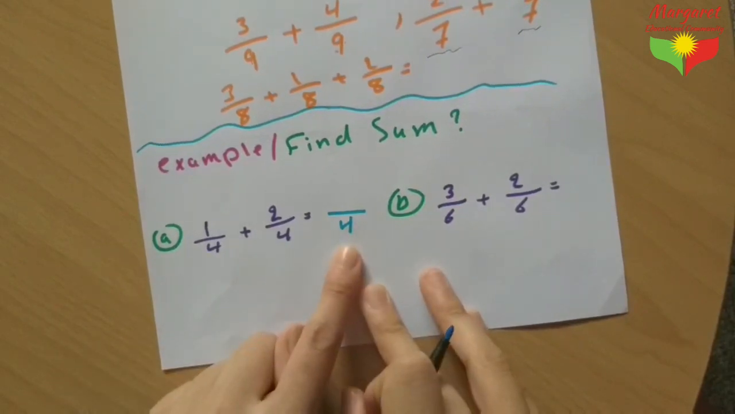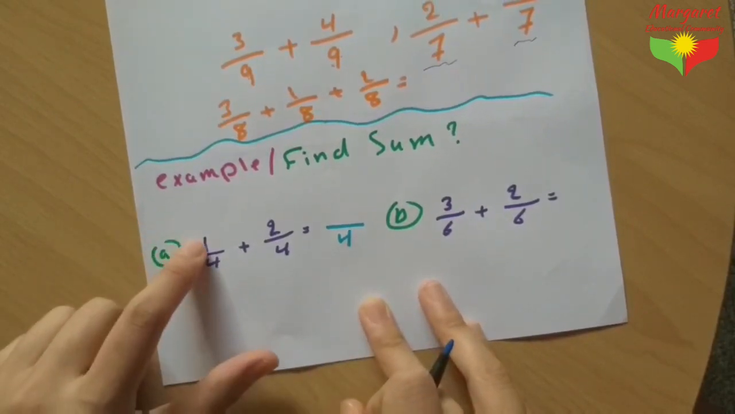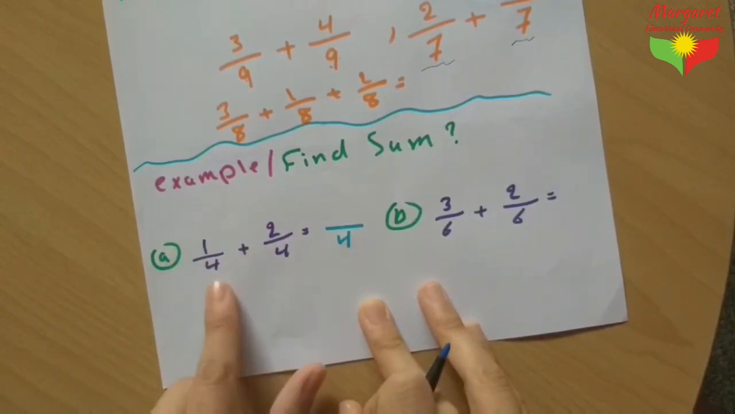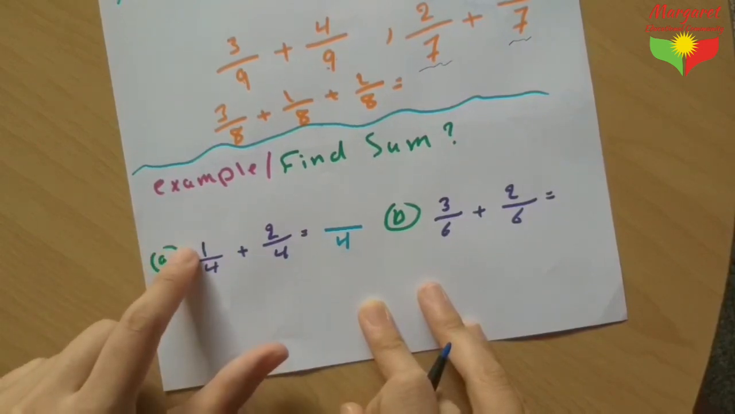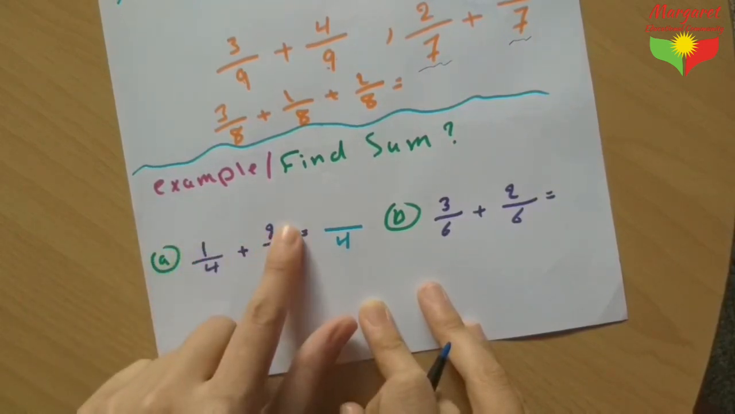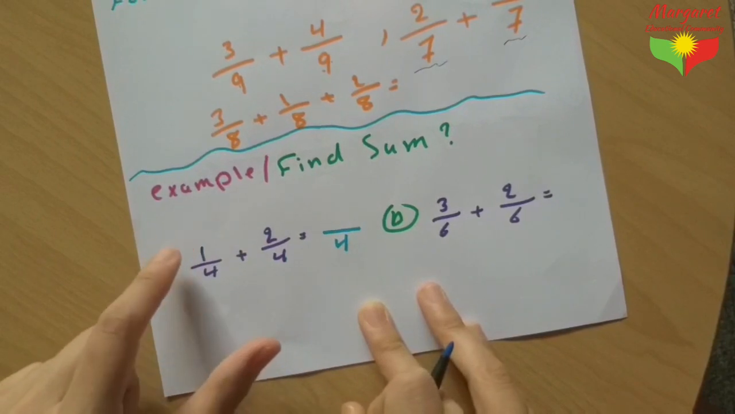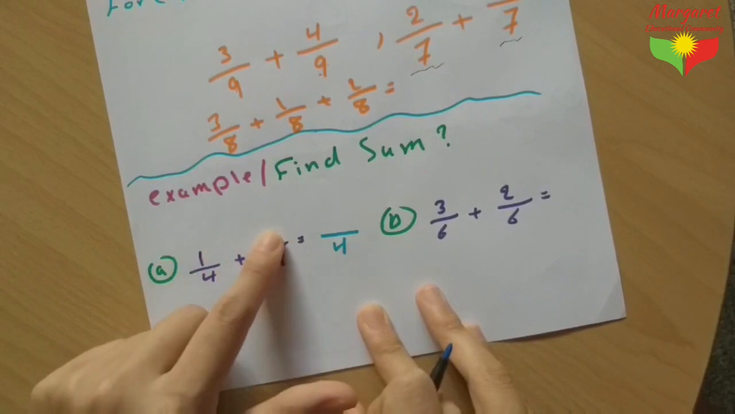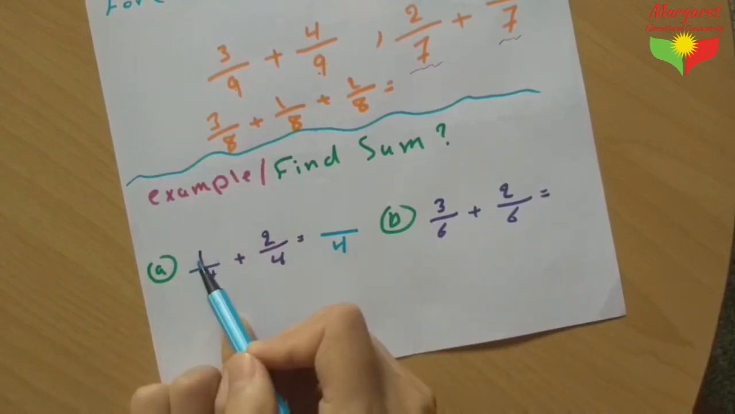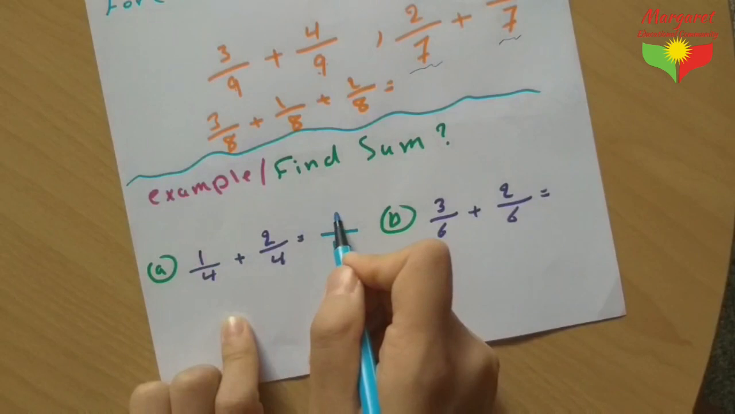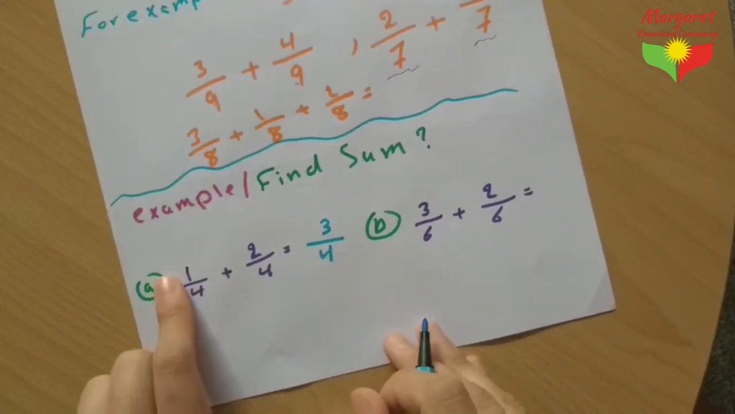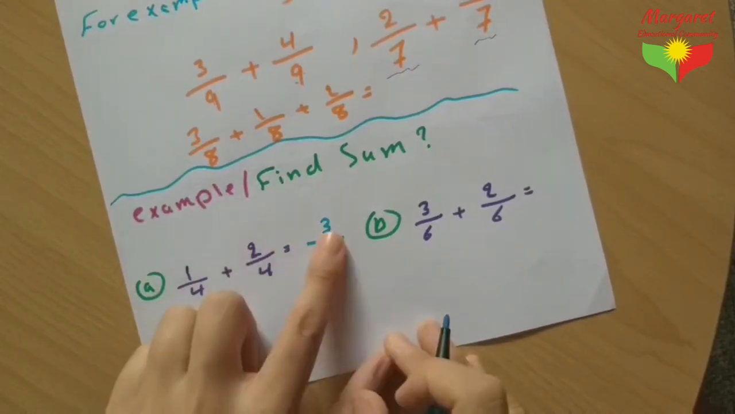And after that, add just the numerators, because they have the same denominator. So you must just add the numerators, 1 plus 2 equal 3, because we have the sign of addition. So we add the numerators, 1 plus 2, we have number 3, and keep the denominator.